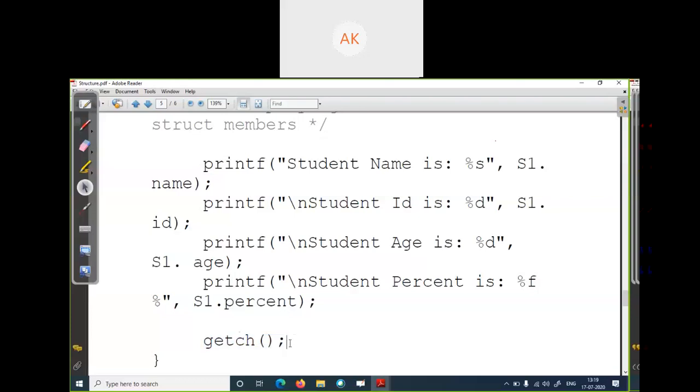Any one of you know the meaning of this getch function in your C program? Get the character. What? Get the character. Okay. And any other student know the meaning of this function getch?